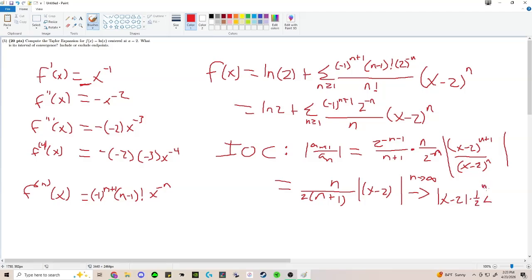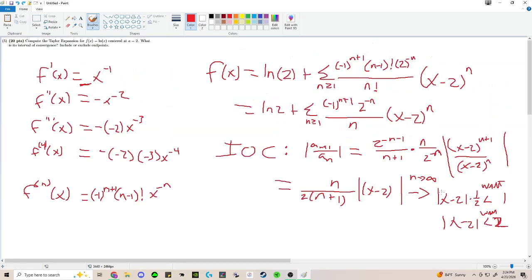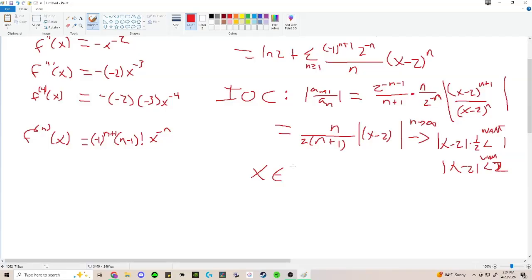We want this guy to be less than 1, which means that we multiply up, and |x − 2| less than 2 is what we want. This means that we need the distance from x to 2 to be less than 2. Well, what numbers are those? You can do your algebra if you'd like, negative 2 less than x − 2 less than 2, but we don't need to do that. We just say that the difference between x and 2 needs to be less than 2. So that's just going to be between 0 and 4, of course. So x is in (0, 4).